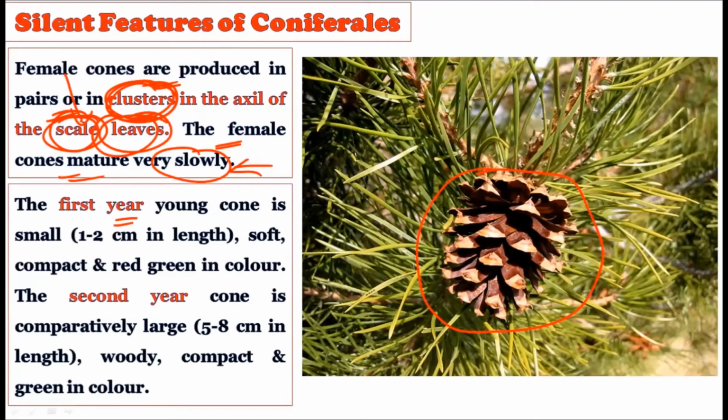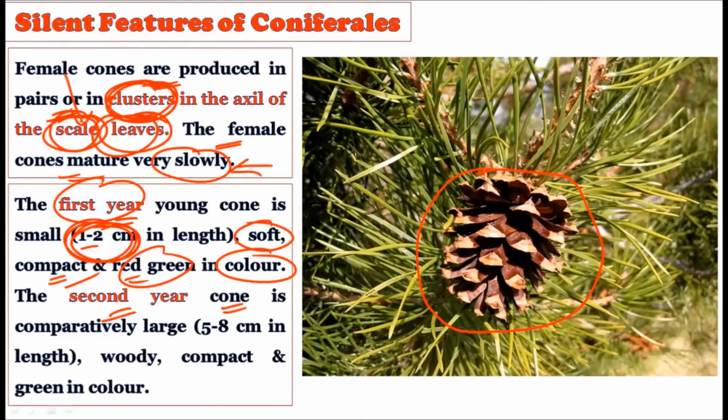Now in the first year, the young cone is small, only 1 to 2 centimeter in length. It is very soft, compact and red in color. See what happens in the first year. It takes nearly 3 years to completely mature this female strobilus. In the first year, it is only 1 to 2 centimeter in length, soft in nature, compact and red in color.